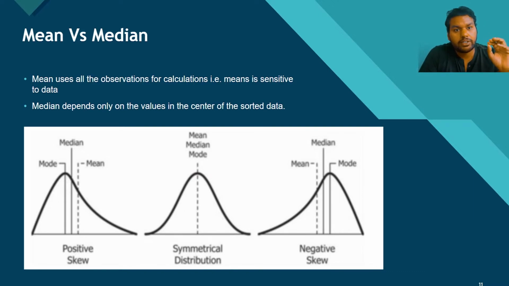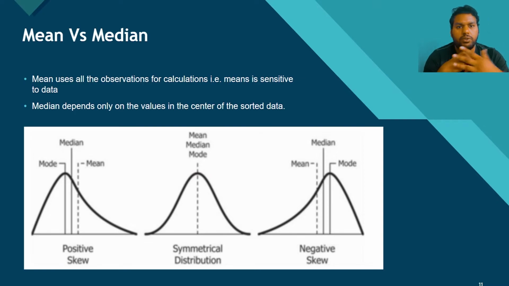Suppose you want to calculate the average income of your street, by adding all the incomes of all the houses in your street. If you calculate the mean, then the richest person in the 11th house will definitely affect your mean value. But if you calculate the median, then you are on the safe side, because the median always gives the middle value.